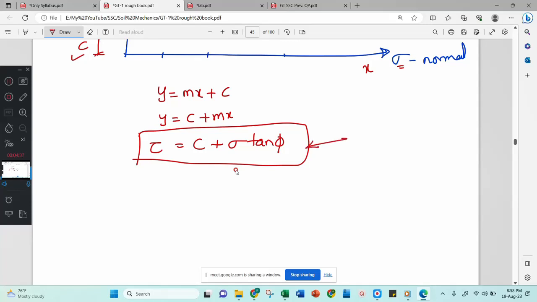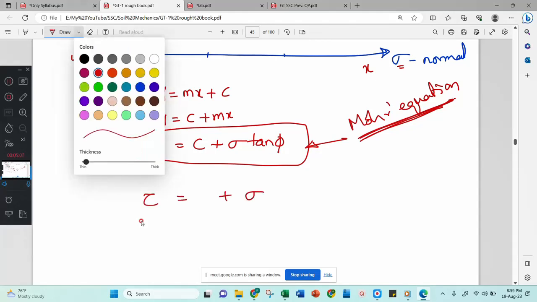This is your ultimate equation. Now I will call it the Mohr equation. Okay, later I will call it some different name. Just now don't learn this by heart. This is not the Mohr equation. For the time being you can consider it as the Mohr equation. Later we'll give it another name. Right? Now this is tau equal to c plus sigma tan phi. What are the other terms?